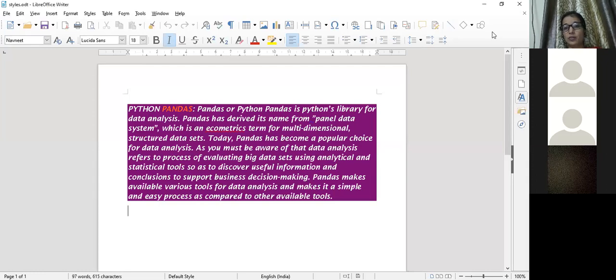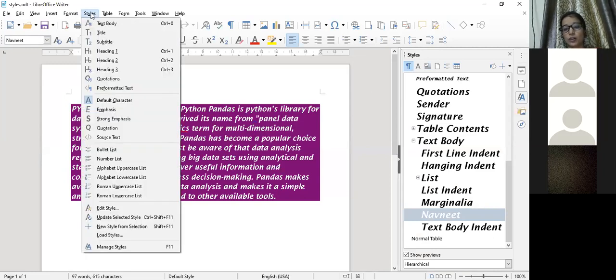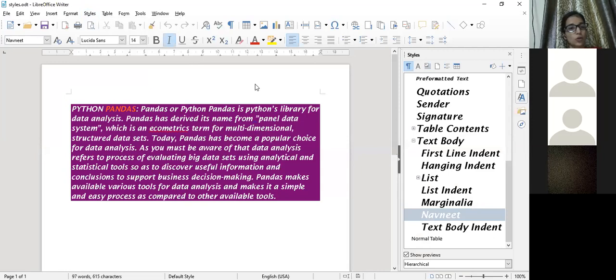I have explained how you will get the styles from LibreOffice Writer. One, we have a styles option on this sidebar. You can click on it and you will get the sidebar over there. Clear? Secondly, we have the Styles menu on the menu bar. You can take the styles from here also. Clear?